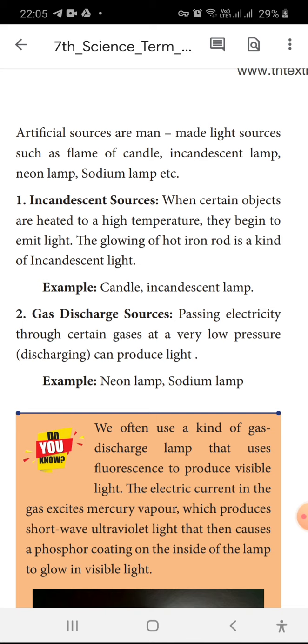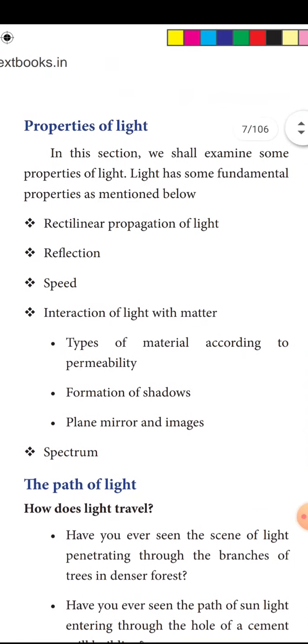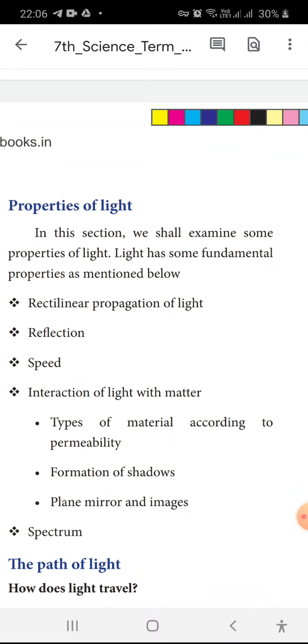Here some pictures are given: how the light travels, how the light penetrates, and the beam of light. Then properties of light. Light always travels in a straight line. That is called rectilinear propagation of light. And it reflects. Because of light reflection only we are able to see the objects. It has some speed. Light speed is 3 times 10 to the power 8 meters per second. From the sun it reaches the earth within 8 minutes 20 seconds. Such a speed the light is traveling.